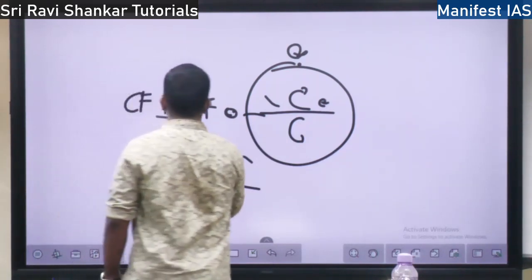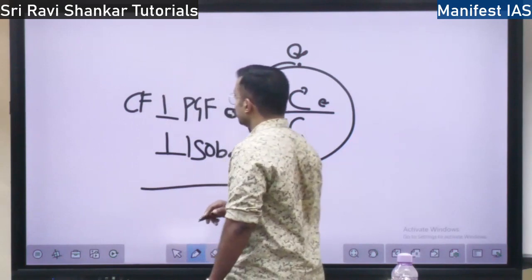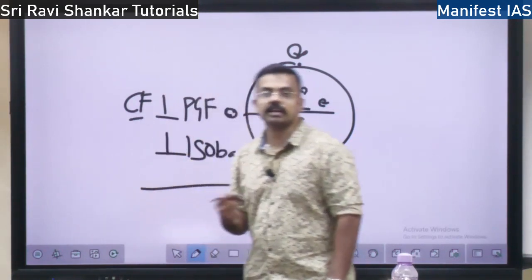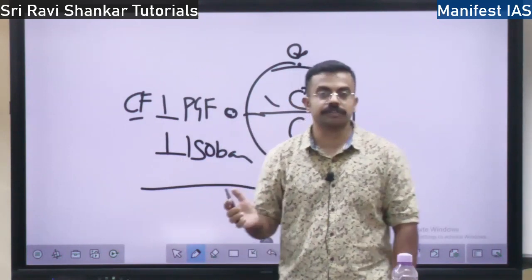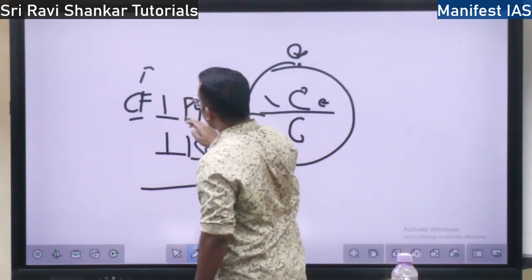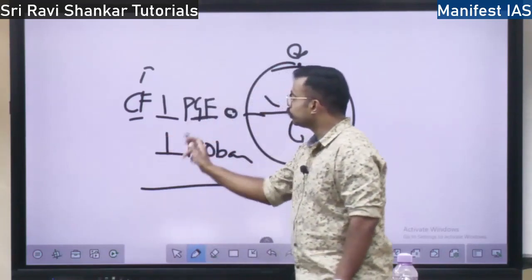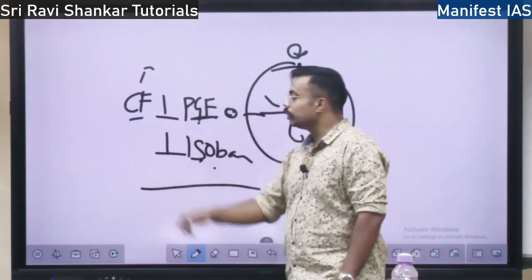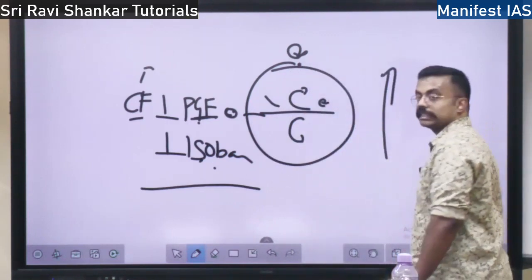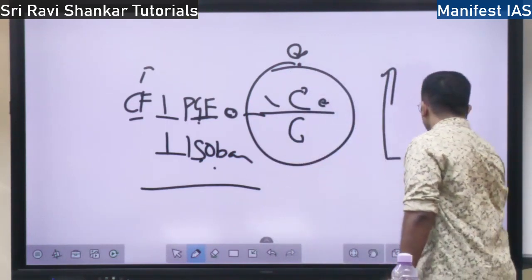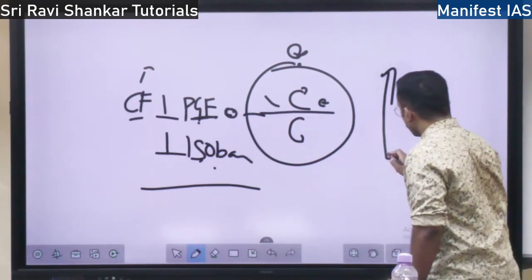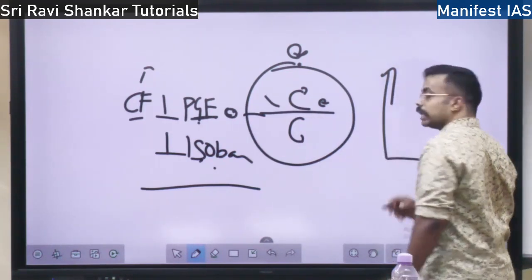Pressure gradient force is the rate of change of pressure with distance, and Coriolis force is the bending of the direction of the wind because of the rotation of the earth. So this force acts perpendicularly to this force, and this acts perpendicular to the isobar. That means if pressure gradient force is in this direction, the isobar will be in this direction, and the Coriolis force will be either in this direction or this direction.